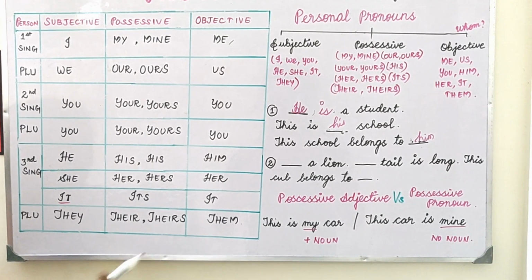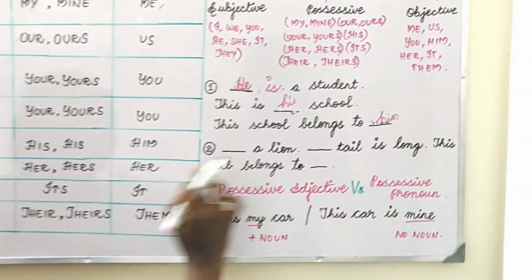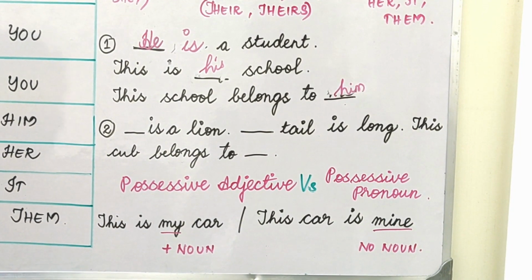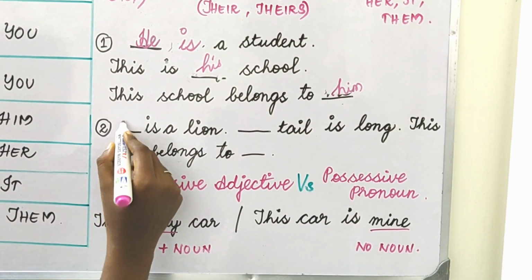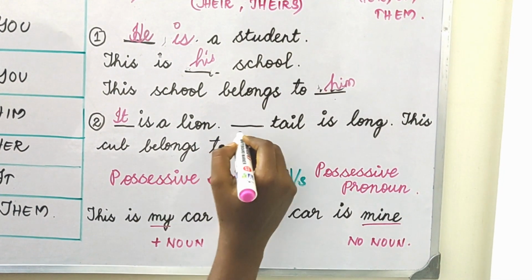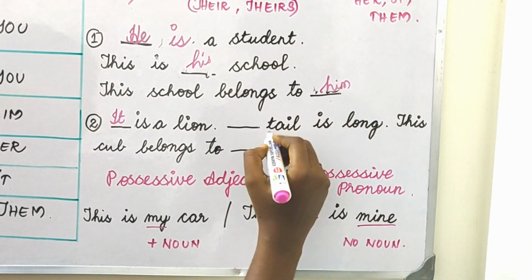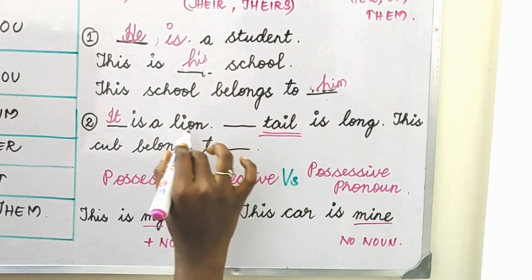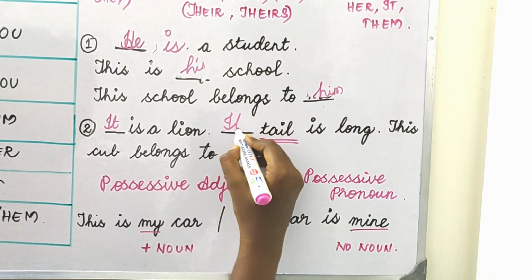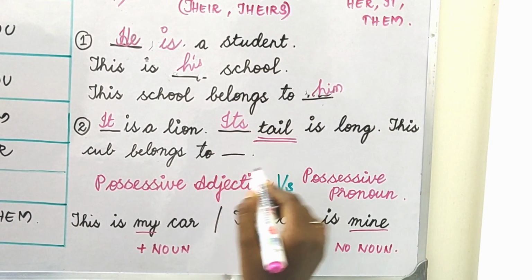Okay. So here I have got an example: dash is a lion. So it is the subjective case. What will come here? It is a lion. Then dash tail is long. It's a possession. Whose possession? The lion's possession. Its tail is long.